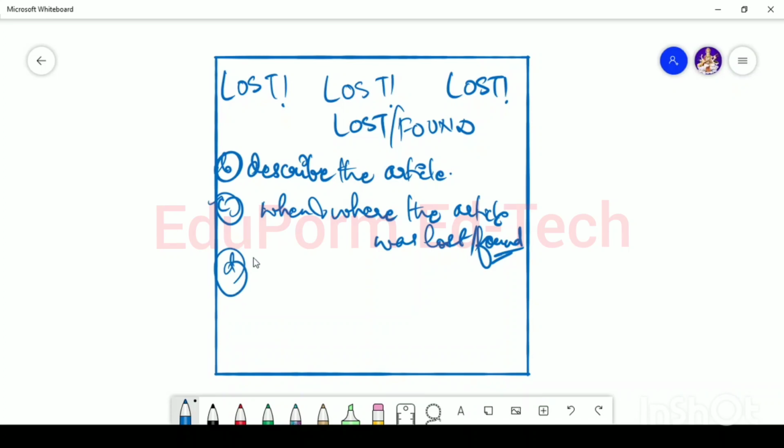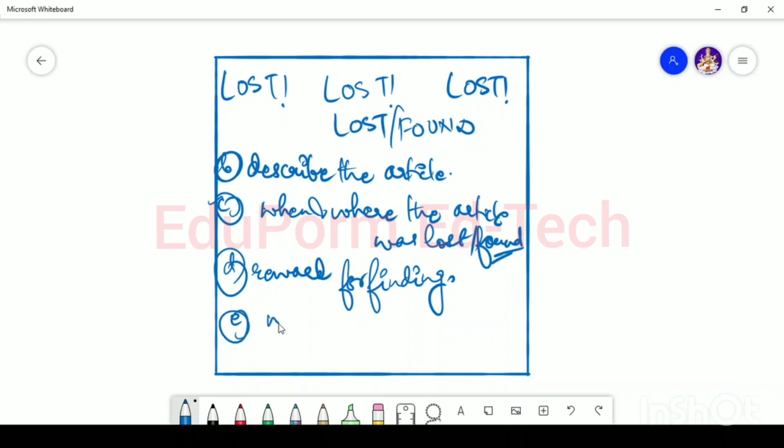Then the reward for finding it. In case you have lost something, then you can put an attractive amount of reward, so that any person who sees this will try to help you, in expectation of a reward for it. So these things you can do.